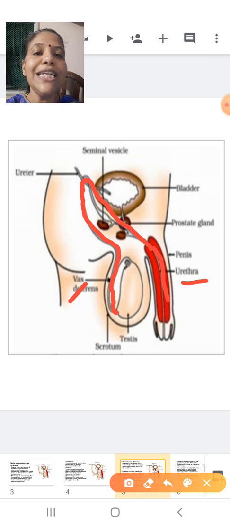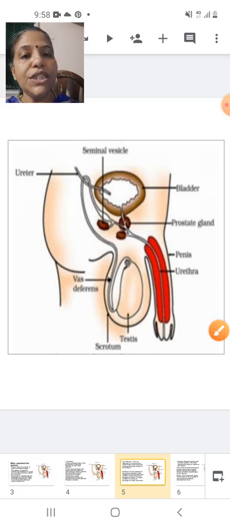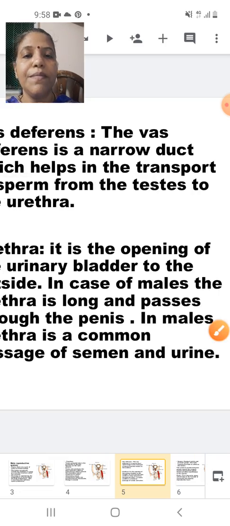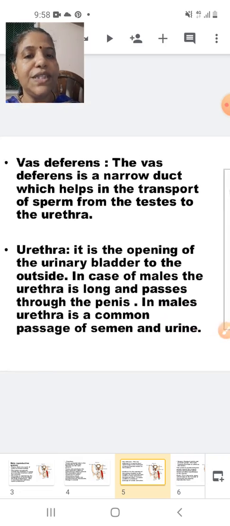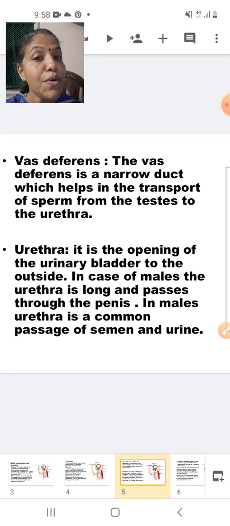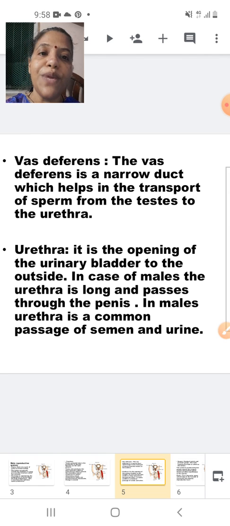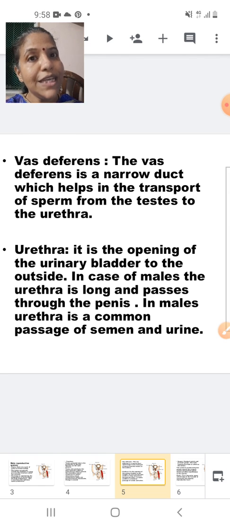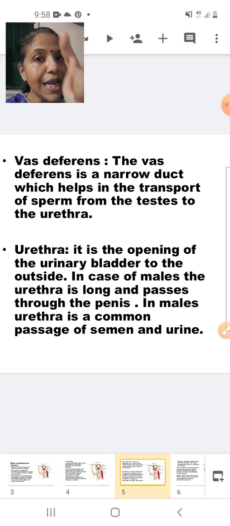Okay. So now let us do the reading part for vas deferens. The vas deferens is a narrow duct which will help in the transport of sperms from the testis to the urethra. So you have seen vas deferens and you have seen how it takes a turn and how it is transporting it to the urethra.